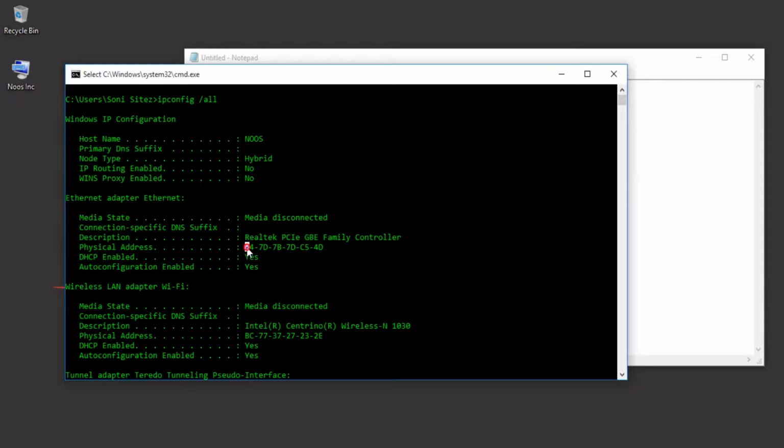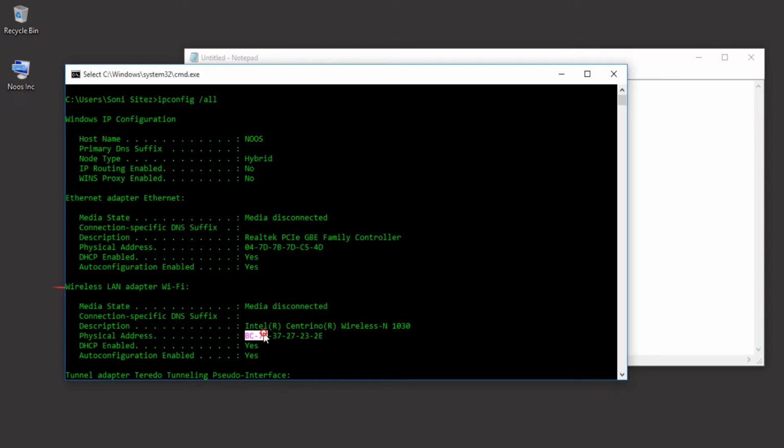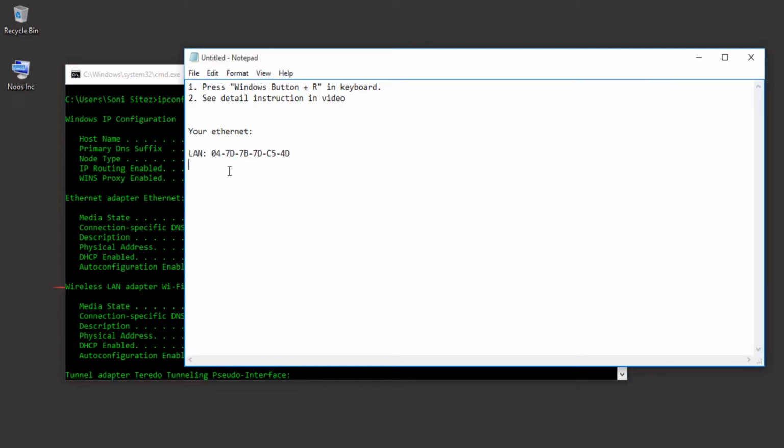You can copy by blocking your Ethernet address and right click. After right click, you can just press Control V or paste here. Your Ethernet, this is for LAN. Then you can block again for wireless and right click again, and then just Control V for Wi-Fi.